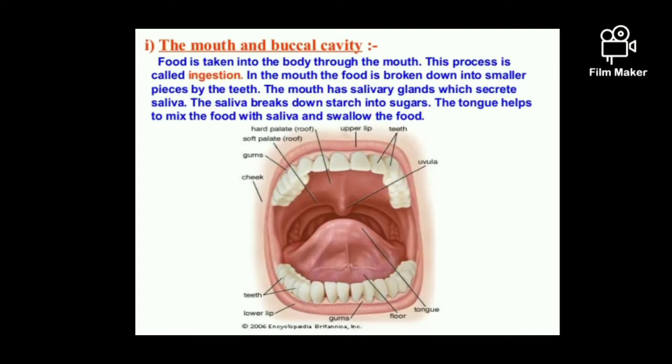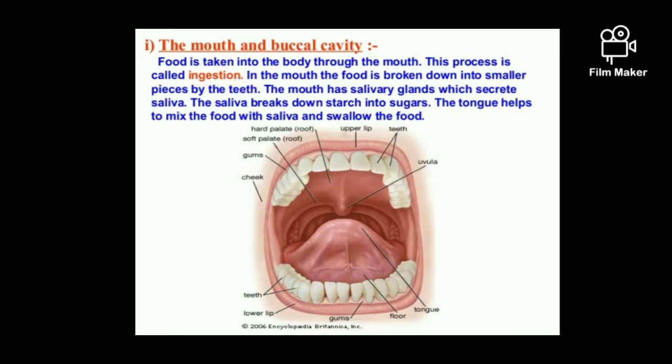Now, the mouth, also called the buccal cavity. The buccal cavity is called the grinding machine of human beings. Here the teeth act as a grinder. They break the food into smaller pieces, and this process of taking in food is called ingestion.